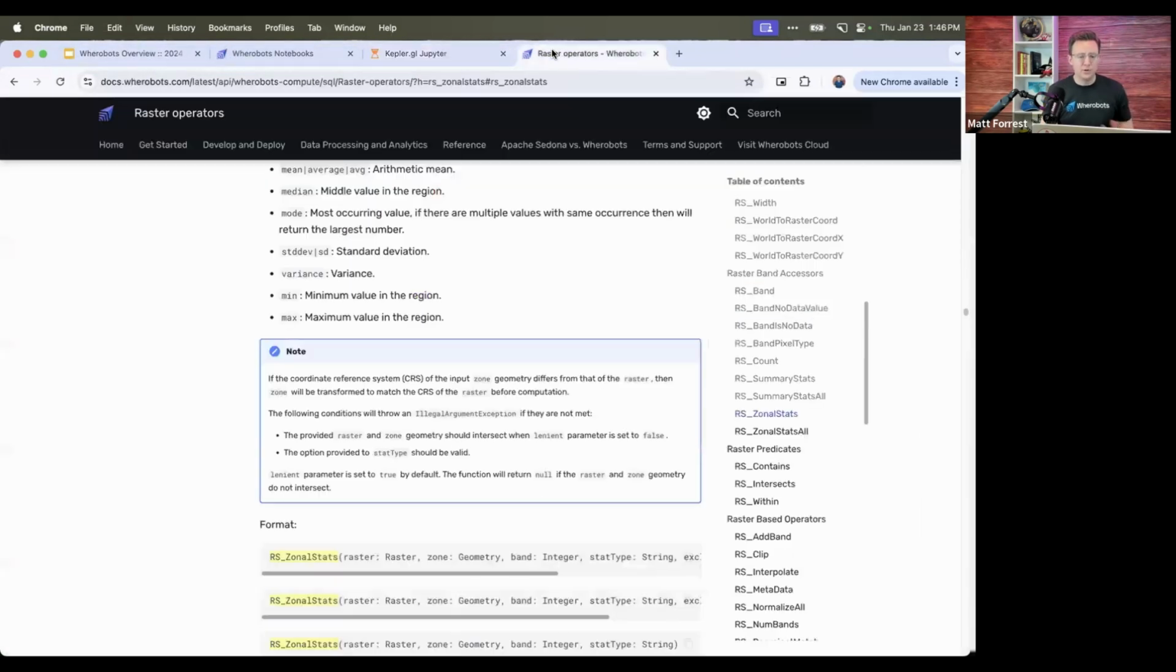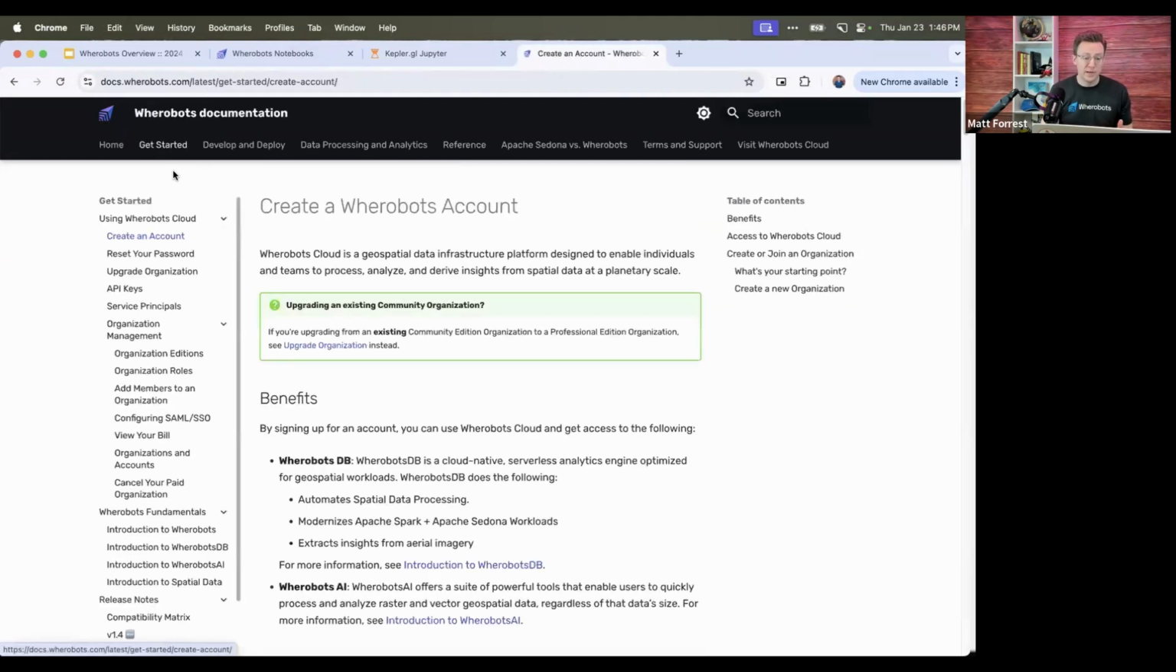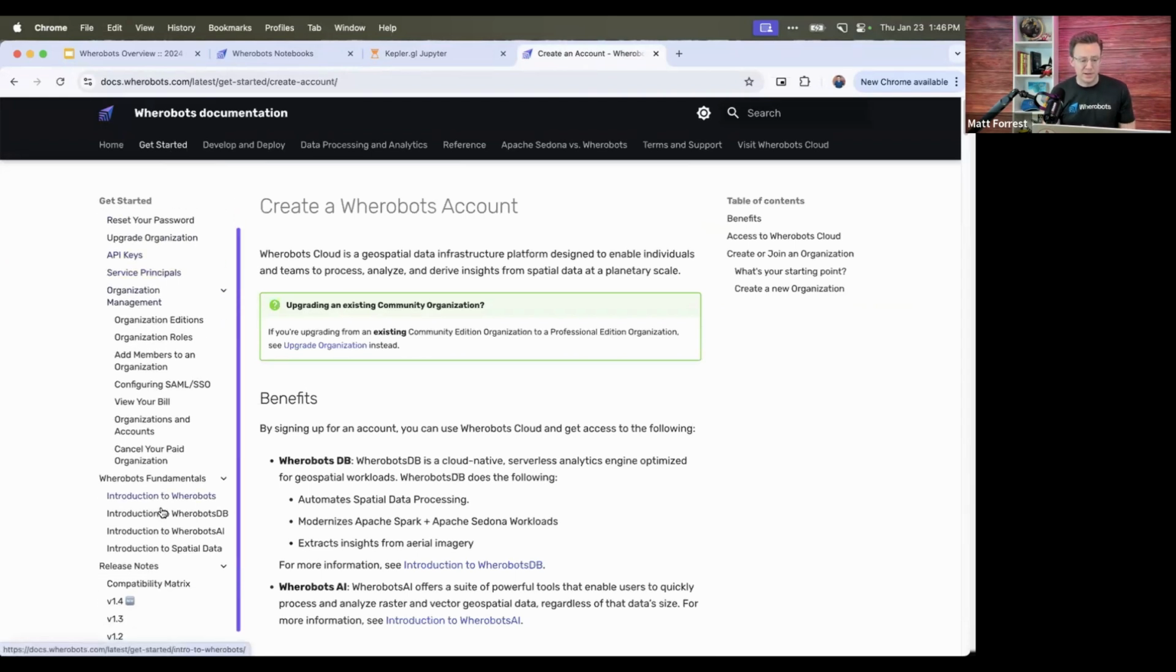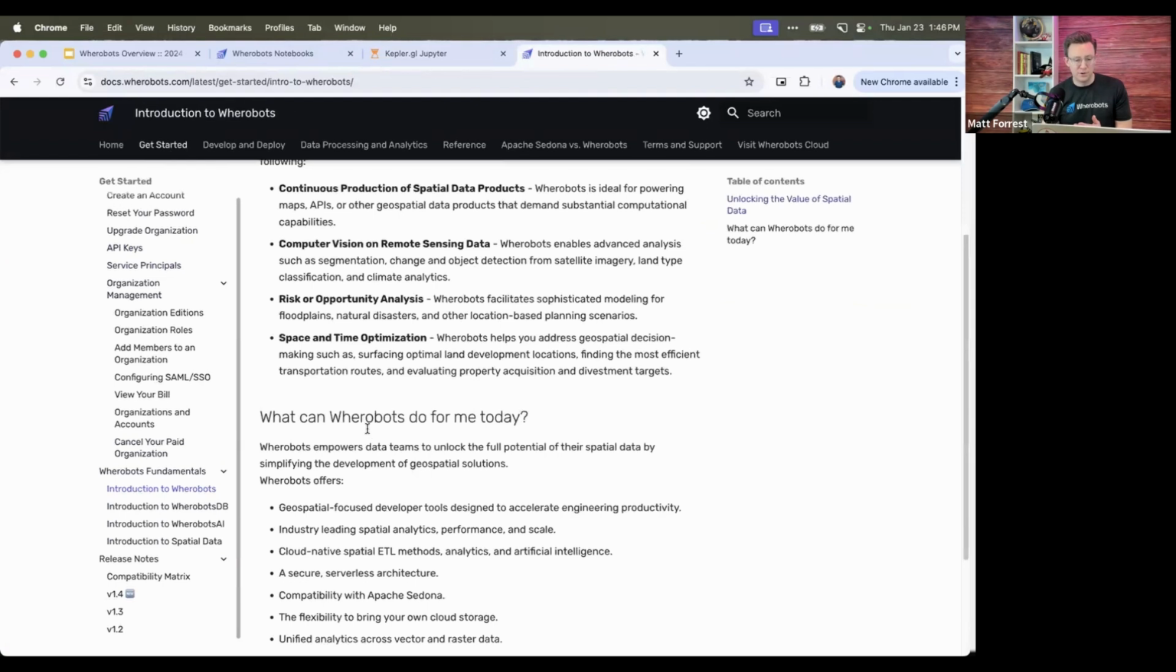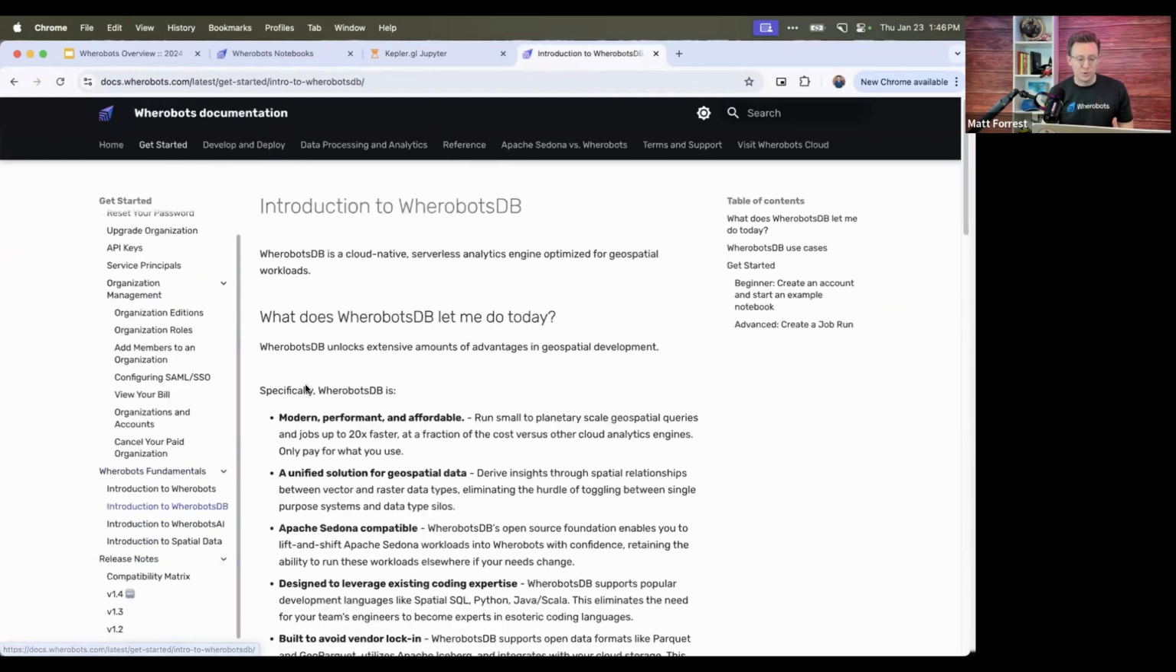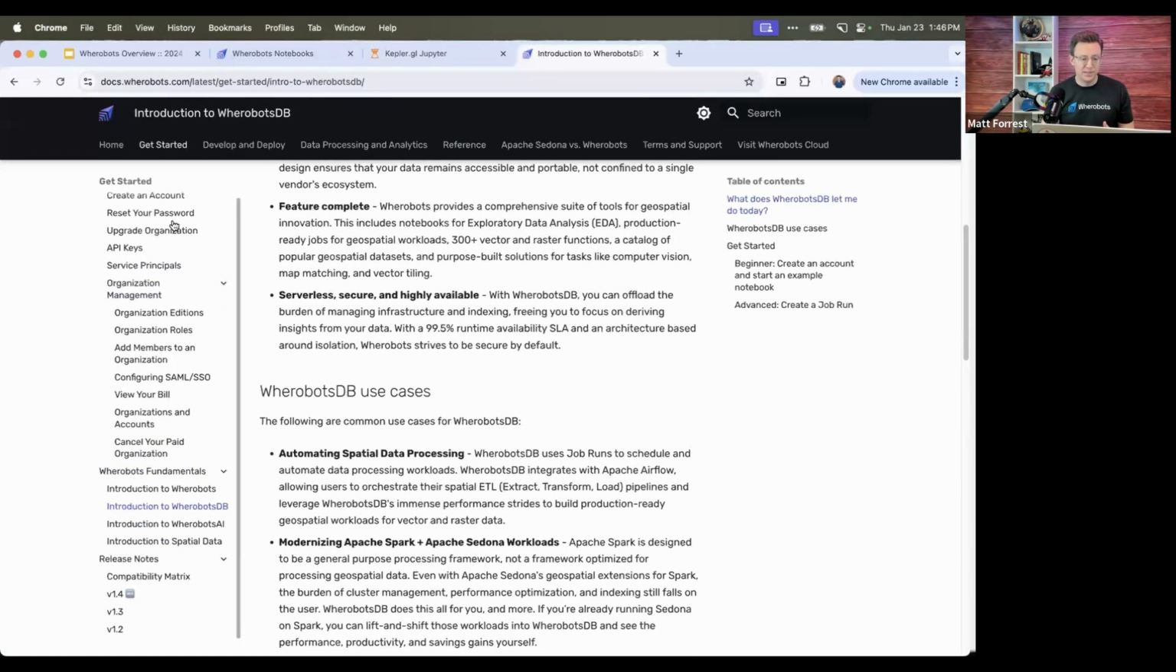And then as you go forward from this, like I said, we'll keep a regular series of these going into some deeper pieces of the platform. If you do want to get started and try some things on your own, I recommend heading over to the Get Started view here in our documentation. You can see here there's different pieces about how to get started, what Wherobots is, how to use Wherobots DB, some different pieces there.